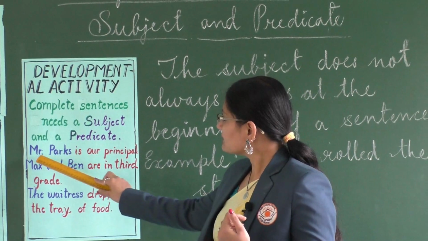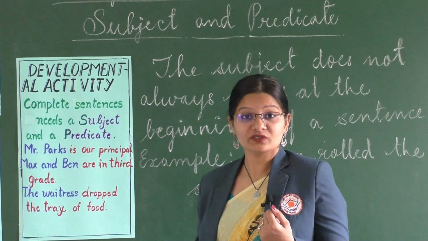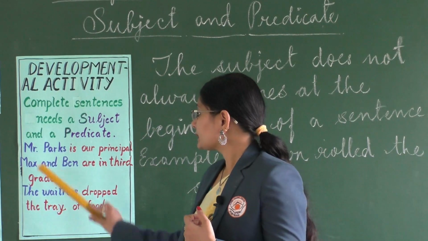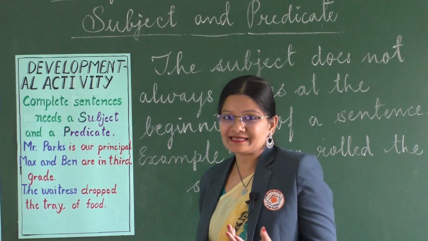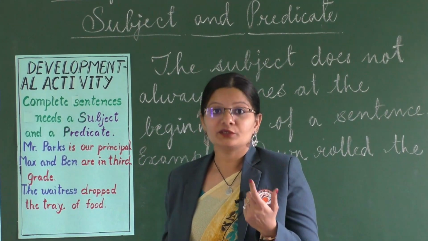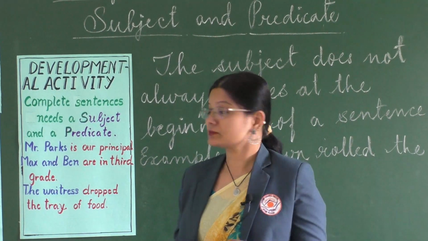So, you see the subject is generally at the start of the sentence, and the subject could also be a noun, that is a naming word, which is the name of a place. It could be a thing, it could be an idea that we are talking about, it could be an animal that we are talking about.